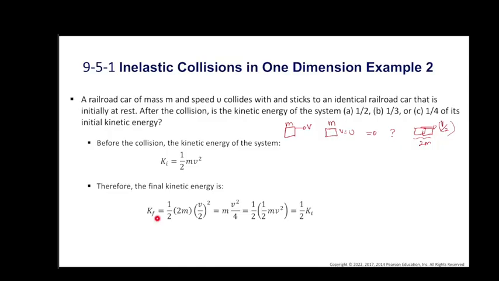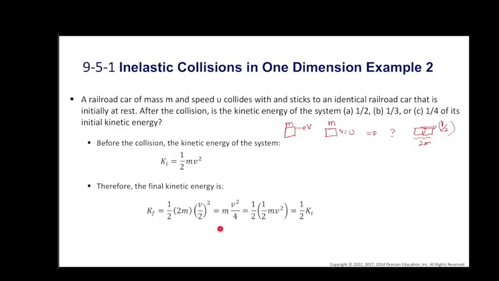Therefore final kinetic energy is half, mass is 2m, and velocity is (v over 2) square. By solving this, 2 cancel, and it is mv square over 4, and this is equal to half of half mv square, which is the initial kinetic energy. Therefore it is half of the initial kinetic energy.